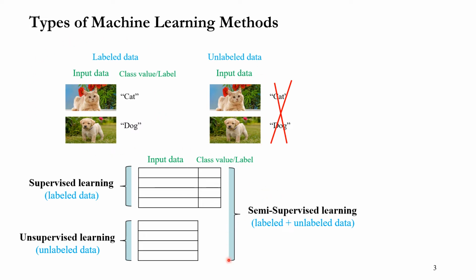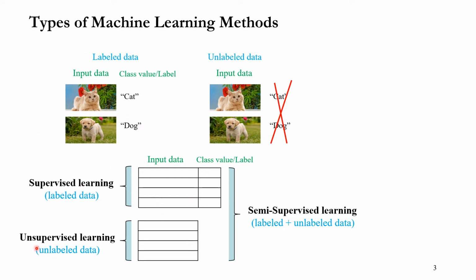So in supervised learning, we are dealing with labeled data only. As you can see here, every data comes with a class value or label. So supervised learning takes care of labeled data only, something like this.